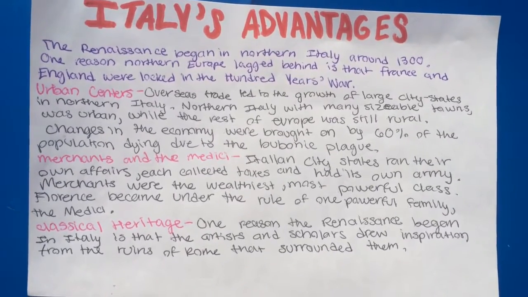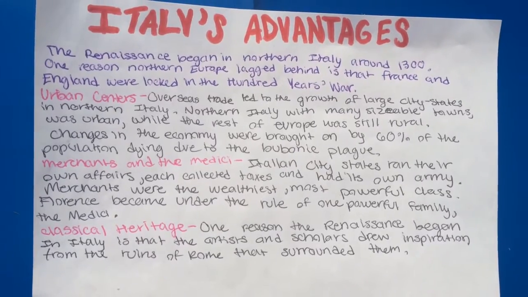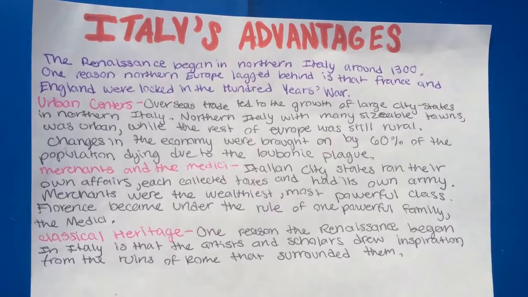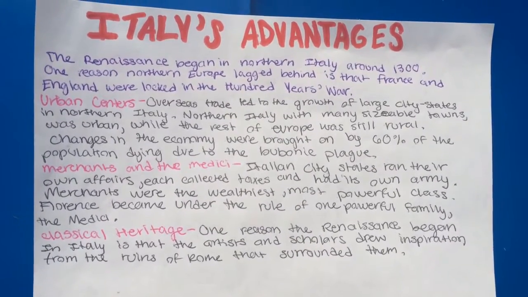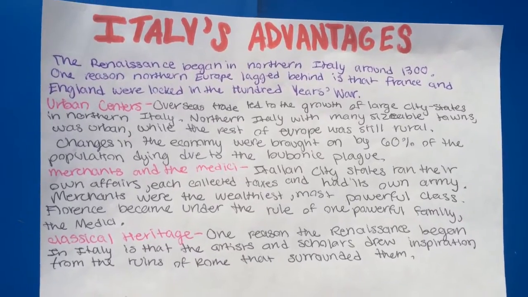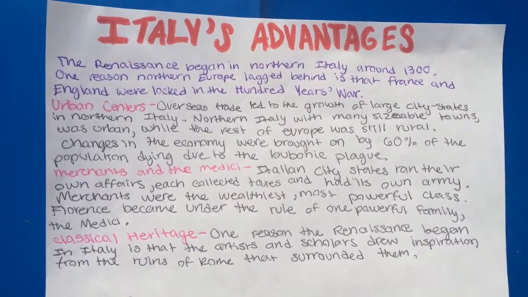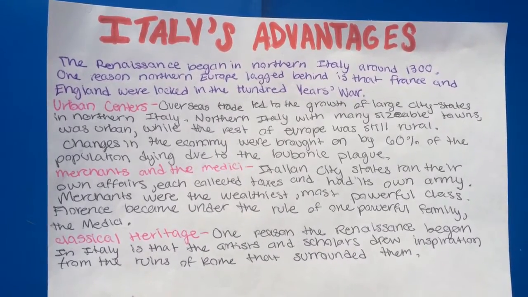Changes in the economy were brought on by 60% of the population dying due to the bubonic plague. Italian city-states ran their own affairs. Each collected taxes and had its own army. Merchants were the wealthiest, most powerful class. Florence came under the rule of one powerful family, the Medici. One reason the Renaissance began in Italy is that the artists and scholars drew inspiration from the ruins of Rome that surrounded them.